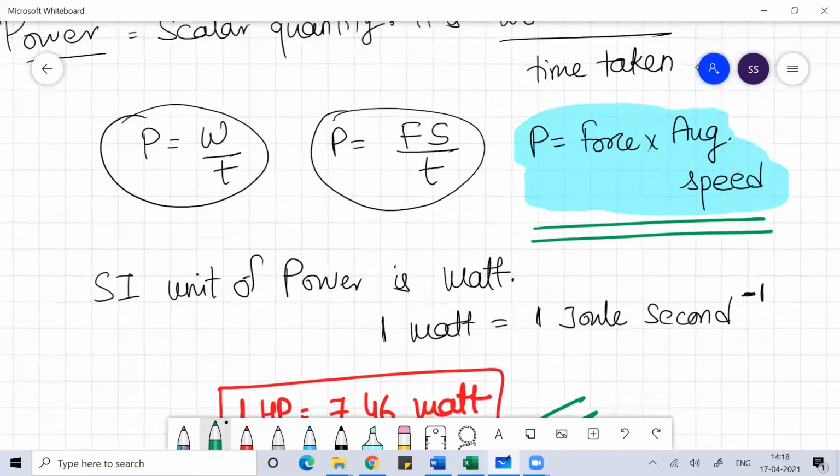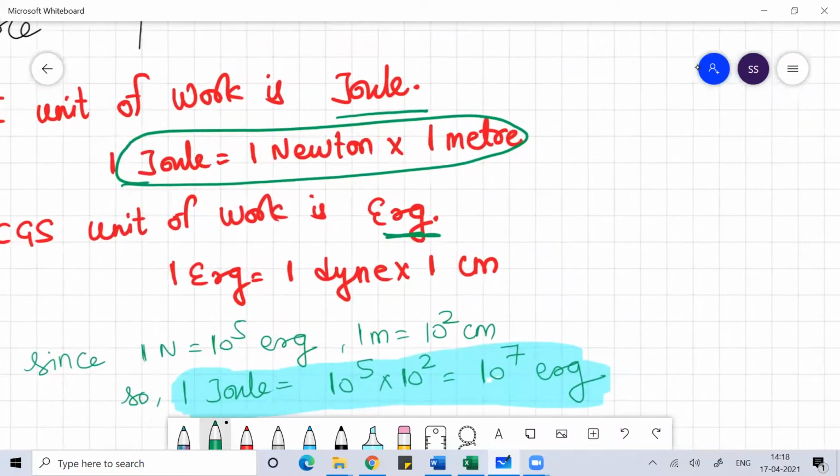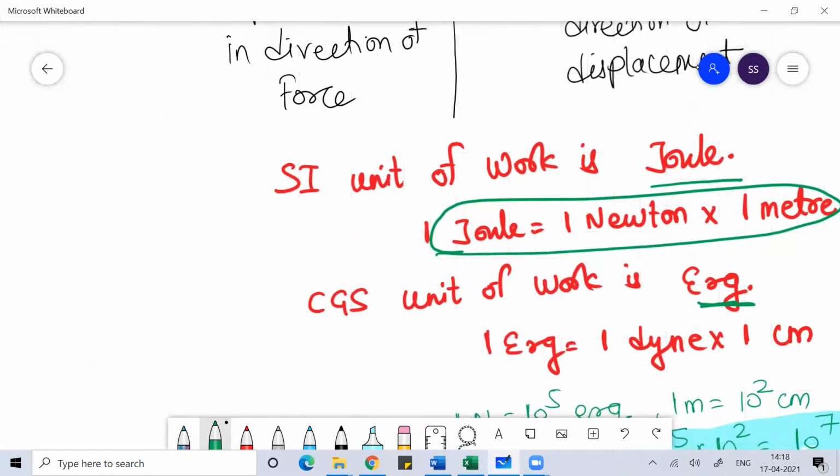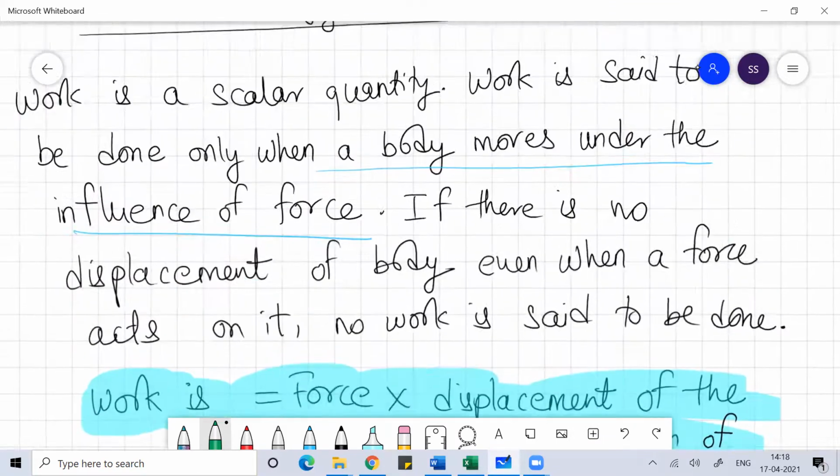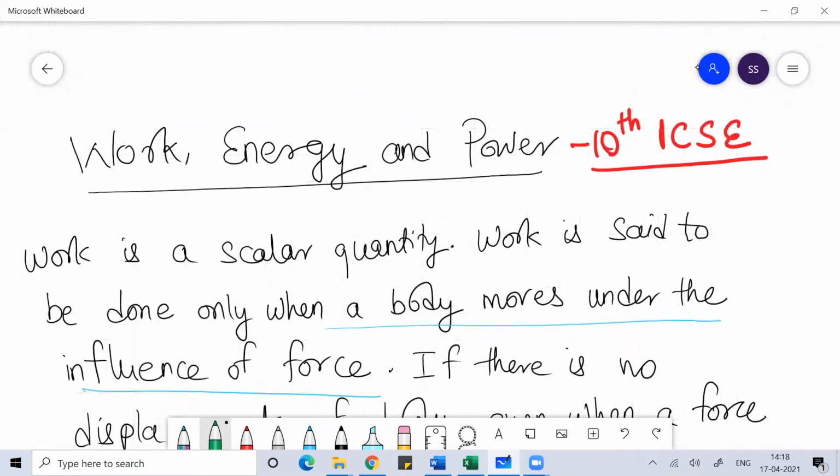Right now, this much theoretical knowledge is more than enough for you to understand the concept of work, energy, and power. I hope you have understood the basic theoretical concepts. Be with me so that we can discuss the numerical part of this topic in the next session.